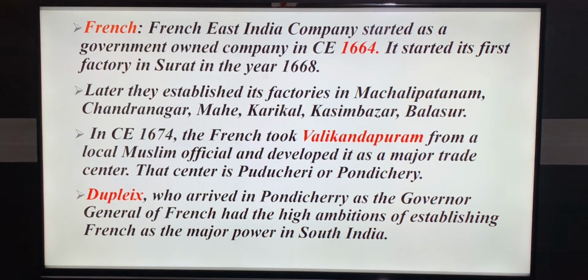And French also took Valikandapuram from a local Muslim official and developed it as a major trading center. And Dupleix, who arrived in Pondicherry as a Governor General of French, had a high ambitions of establishing French as a major power in South India.